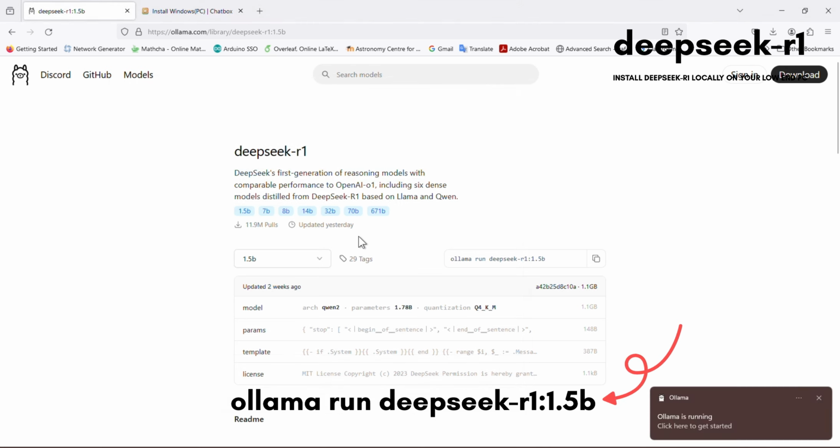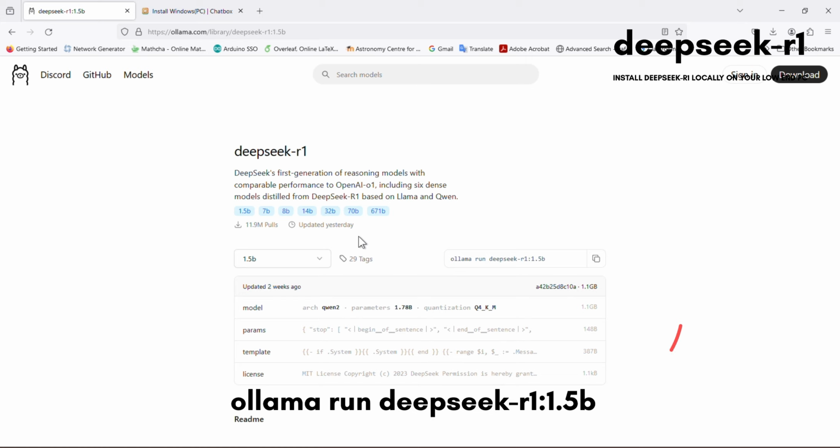Okay, so once Ollama is installed, open the command prompt and type the following command that you already copied, or that is shown on the screen.